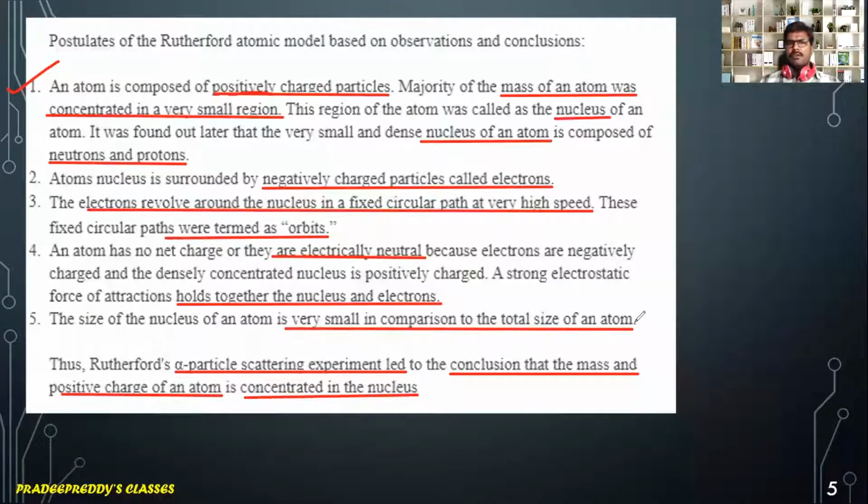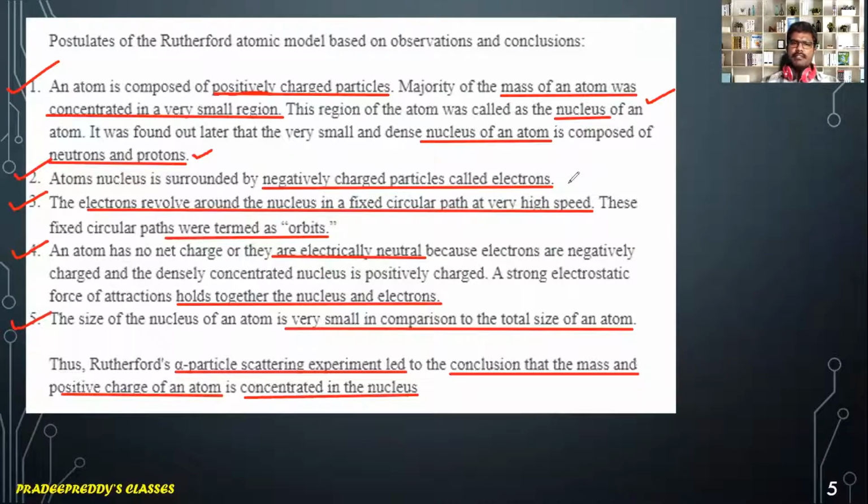So conclusions, or we can call them postulates or observations made by alpha ray scattering experiments. These are the stepwise conclusions. You can read them on the screen. The first conclusion is that the nucleus has been confirmed, and the nucleus is made up of protons and is concentrated in a small region.